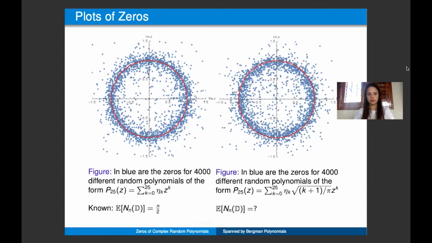The graph on the right has zeros for the same number of polynomials of that degree, but this time with the spanning basis to be the Bergman polynomials. From the image, it appears that there might be more zeros in the unit disk when taking the spanning basis to be this class of Bergman polynomials. But just how many do you expect?